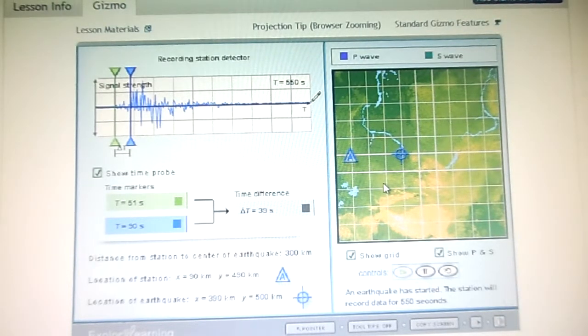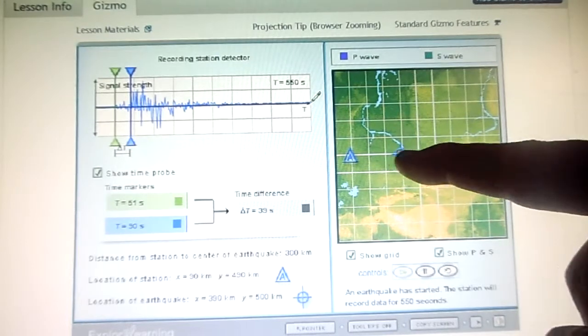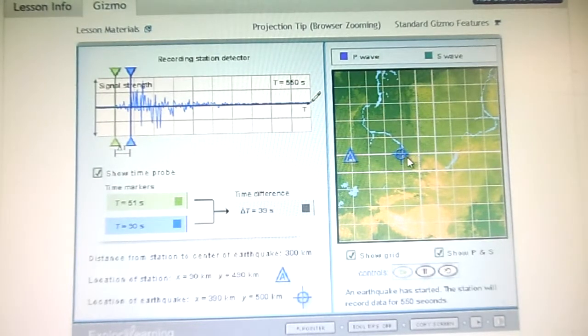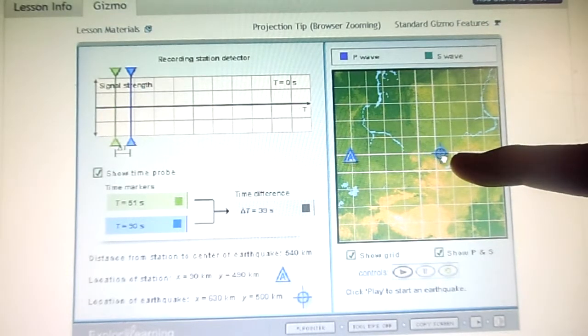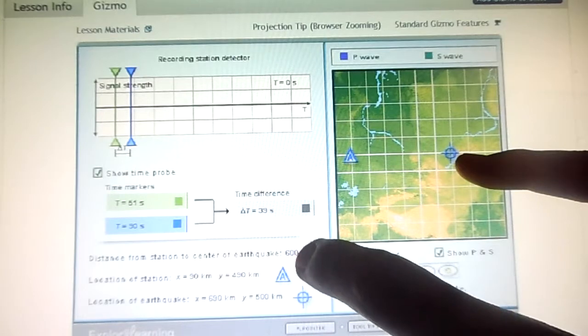They're asking, how do you think the time difference between the first P wave and the first S wave will change as the distance to the epicenter increases? Shall we double it and just see what happens? Yeah, let's move it. We have to reset, I think. And let's move it to 600. And there we are, we're at 600.